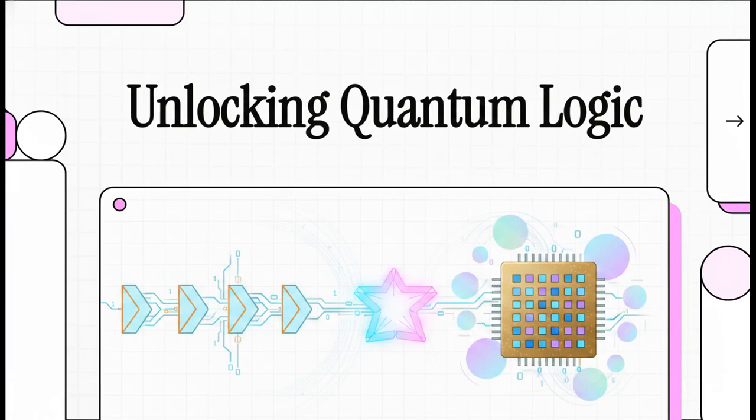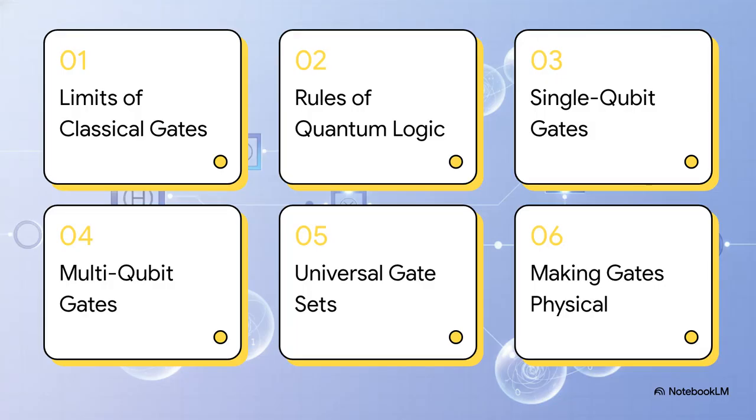Welcome to this explainer. Today, we are going on an incredible journey, starting from the familiar foundations of basic binary logic and diving straight into the absolute mind-bending mechanics of quantum computing. The entire digital world around us is built on a super simple concept: logic gates transforming bits of information. But when we step into the quantum realm, well, the rules of reality itself completely change, and so must our logic gates. Okay, let's dive into this.